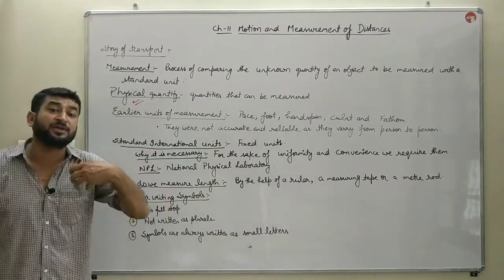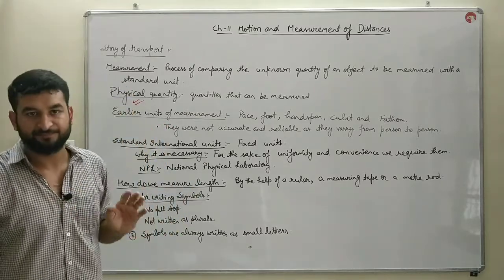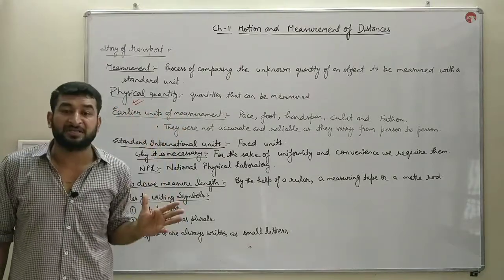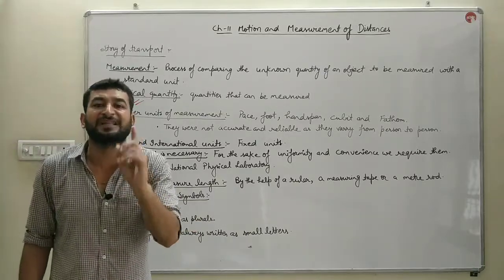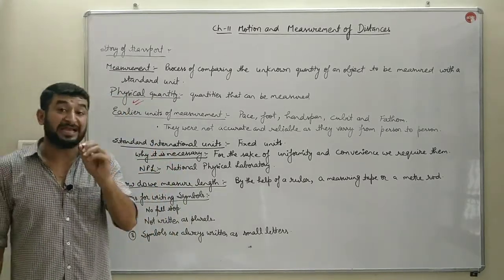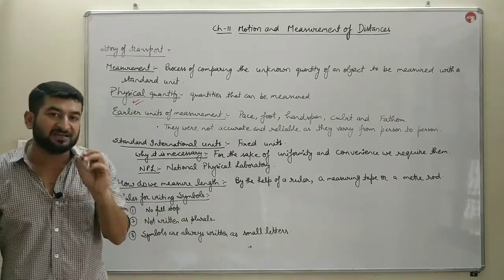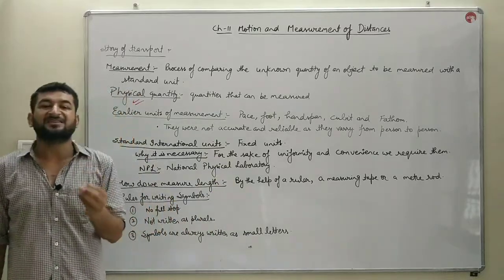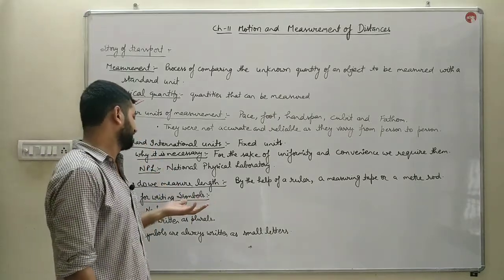These quantities are measured in other units as well, but there is one fixed standard unit, the Standard International Unit. For length it is meter, though length can be measured in centimeters, kilometers, miles, light years, but still the SI unit of length is meter. Next, the SI unit of time is seconds. But can we measure time only in seconds? No. We can measure time in minutes and hours as well. But the Standard International Unit of time is seconds.